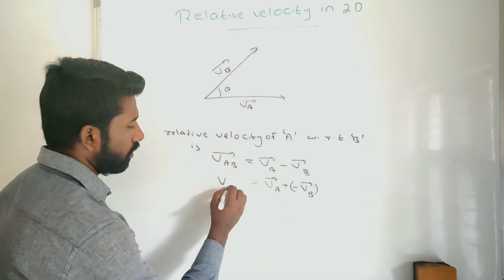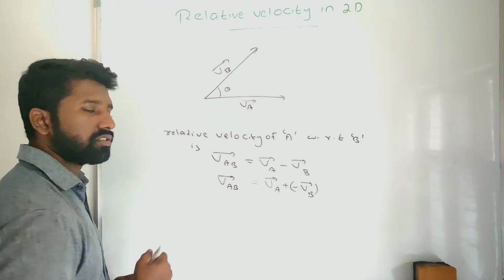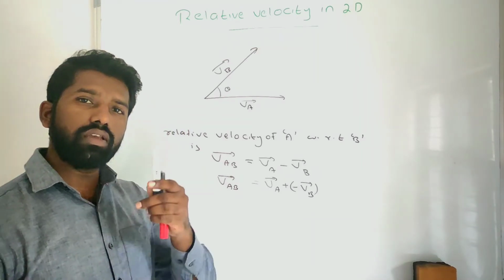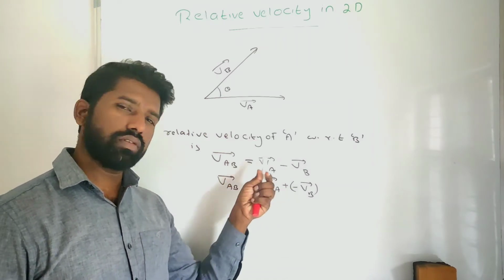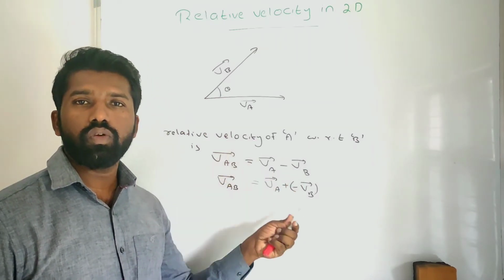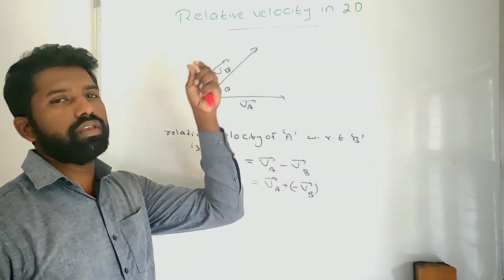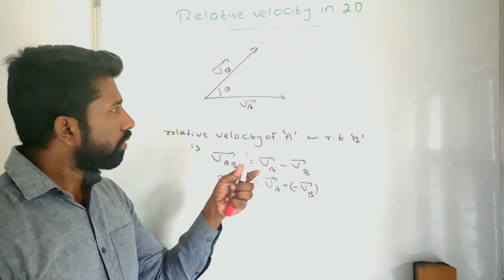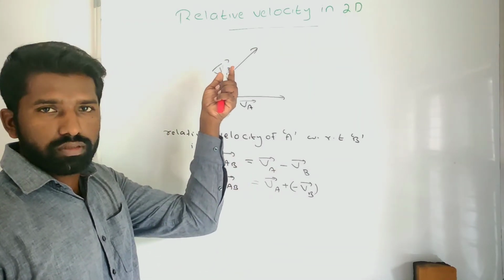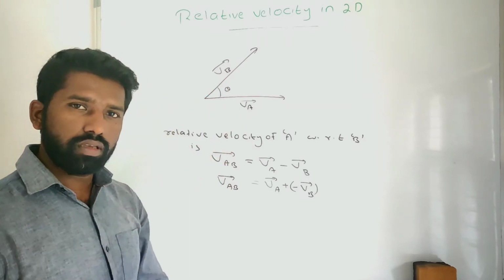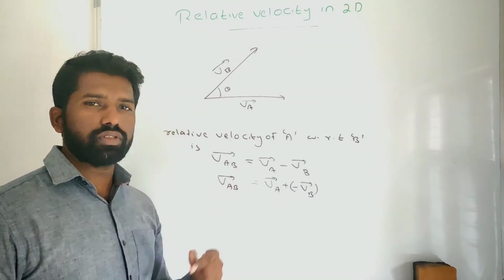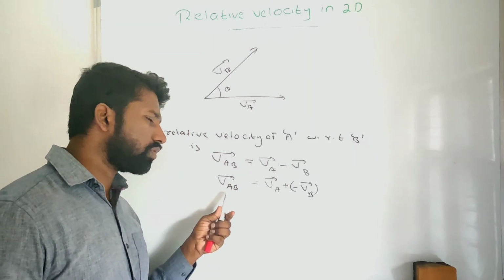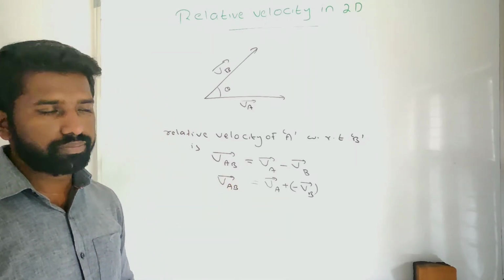So the relative velocity of A with respect to B is the addition of the velocity vector of A and the negative velocity vector of B. So a person in B looks at A, he feels that A is moving with this velocity, that is the relative velocity of A with respect to B.